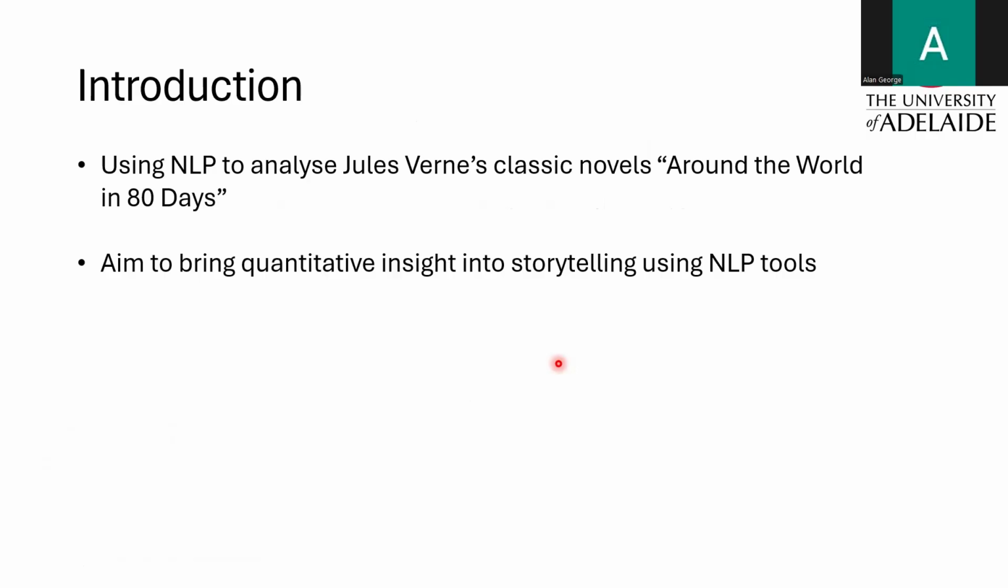In this project, we explore how we can apply natural language processing, or NLP, to a popular novel, Jules Verne's Around the World in 80 Days. It's a classic novel. The idea is to bring quantitative insight into storytelling by analyzing character mentions across the novel. By tracking when and how often different characters are mentioned, we can uncover patterns in narrative structure and character prominence, things we normally interpret qualitatively.